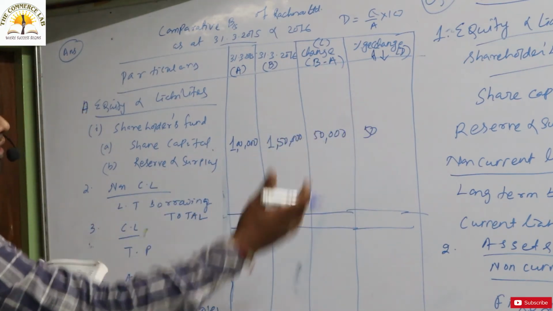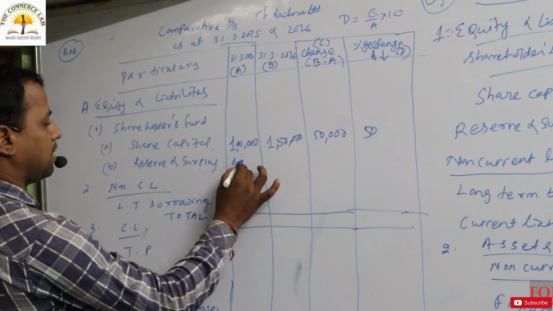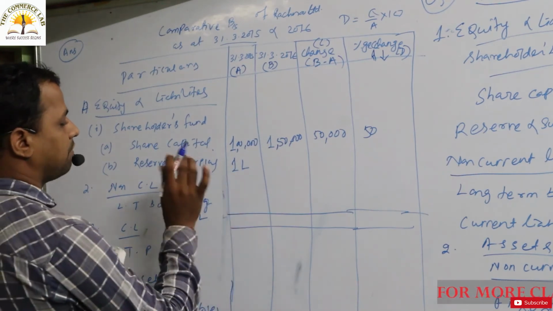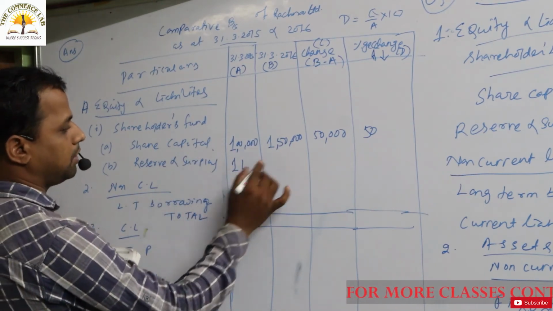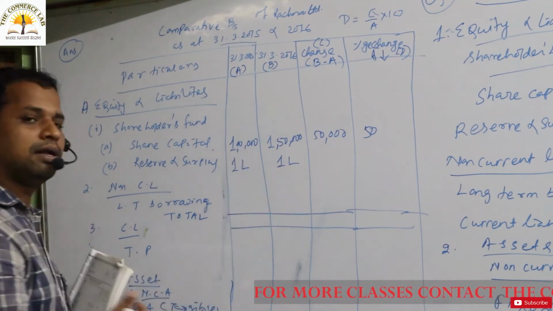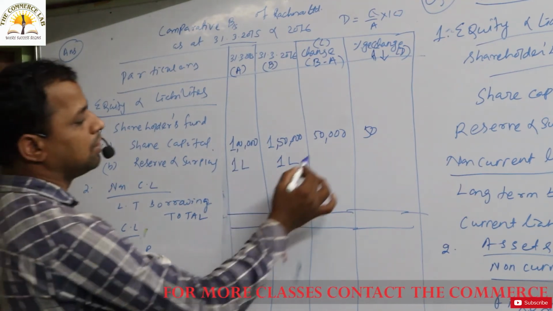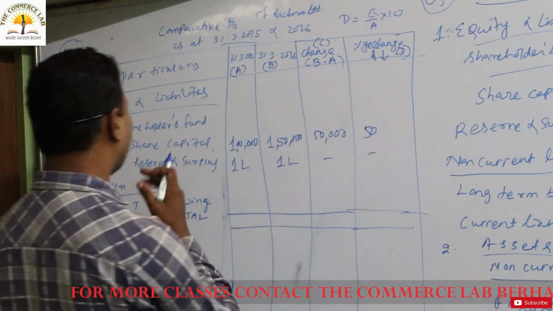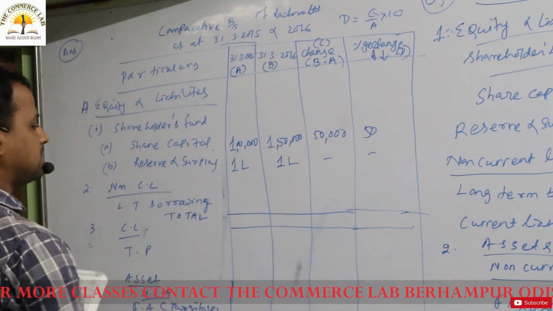Then is there any other item? Another item is there, that is reserve and surplus. For the previous year, that is 2015, it is 1 lakh, and in the current year also it is 1 lakh. So there is no change in this reserve and surplus.